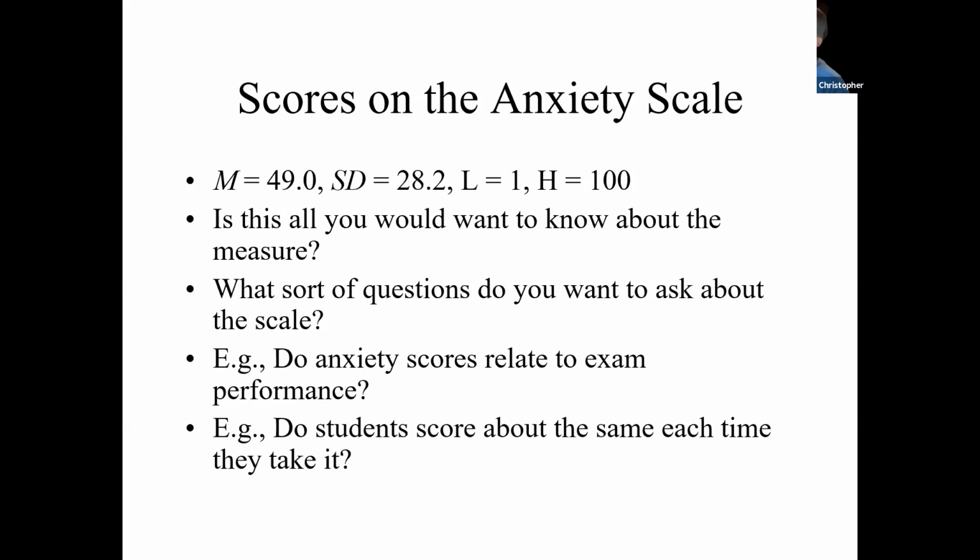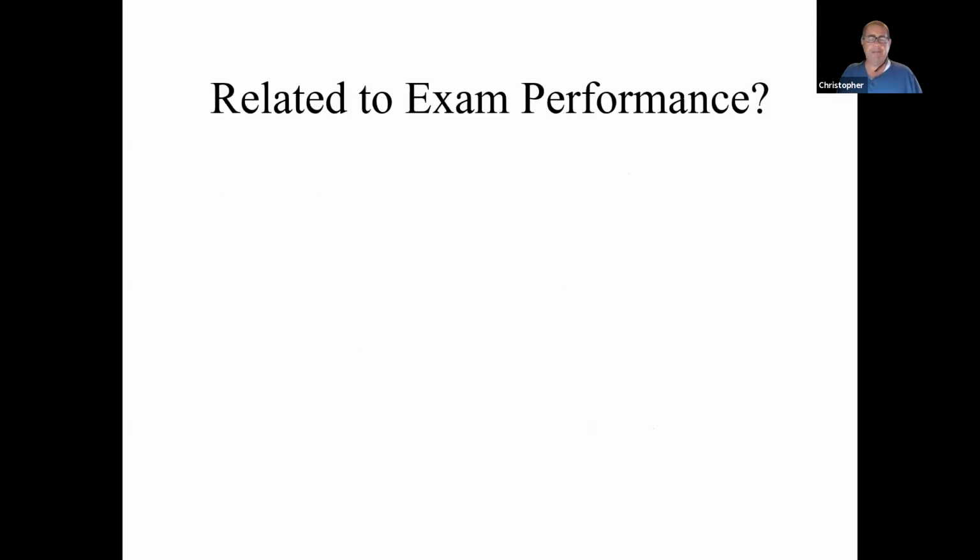Another question we're going to ask is about the stability of this measure. If we have a good scale that measures something that exists within a person, every time a person takes it, they should score roughly the same. If they scored 70 the first time, we wouldn't expect them to score exactly 70 the next time necessarily, but it should be somewhere around there. We wouldn't want people scoring 70 one day and 5 the next day. That would suggest that the scale lacked stability and maybe wasn't measuring what we thought it was.